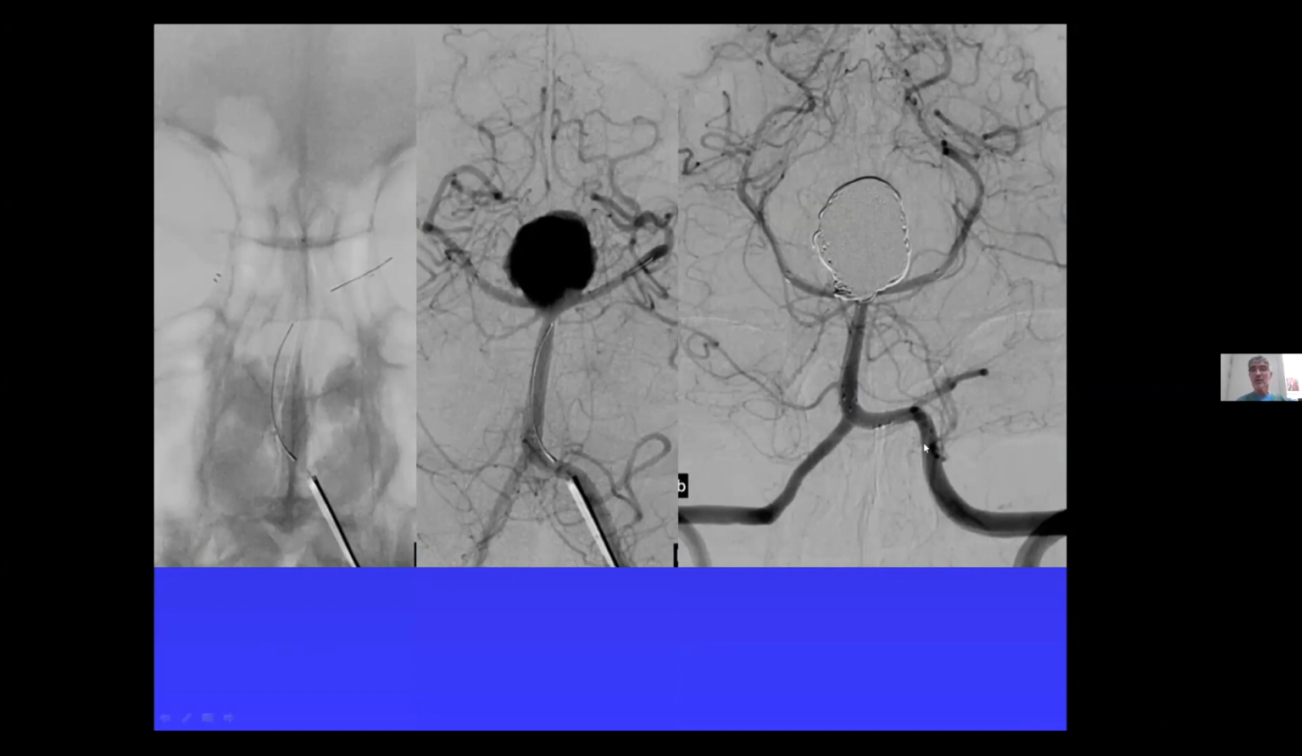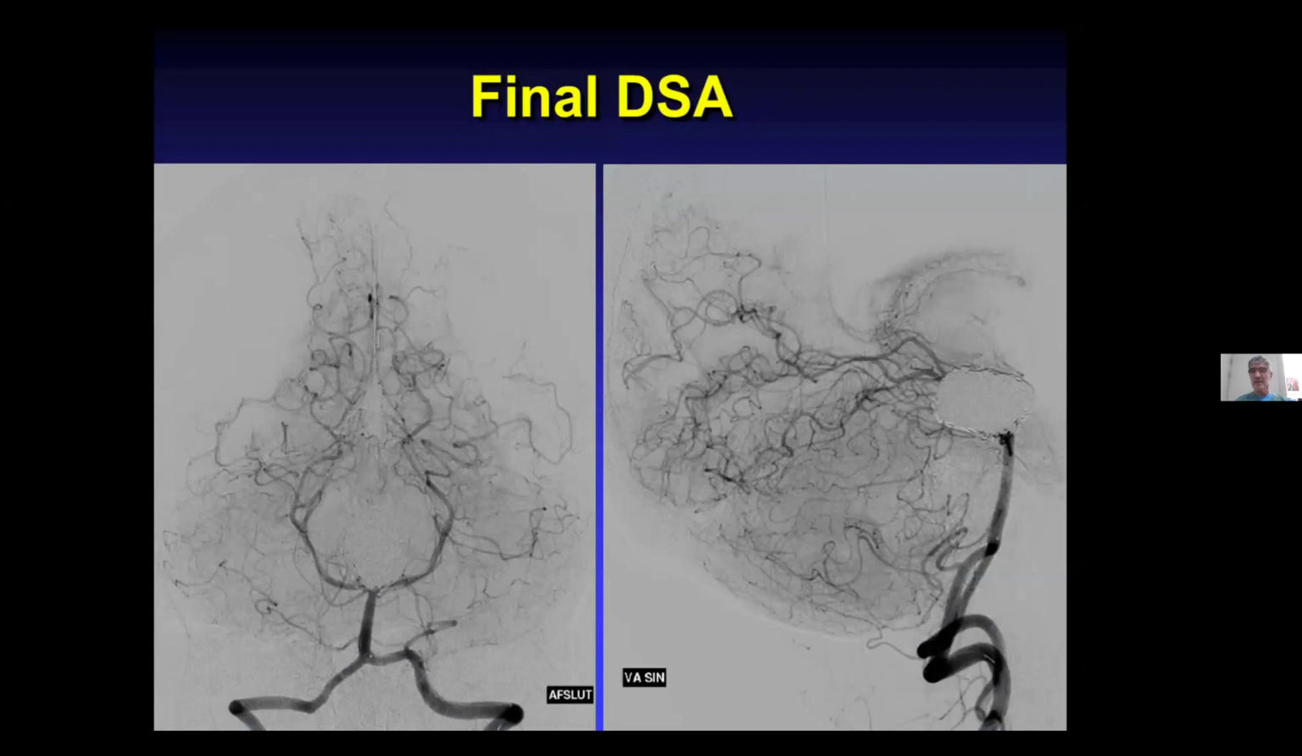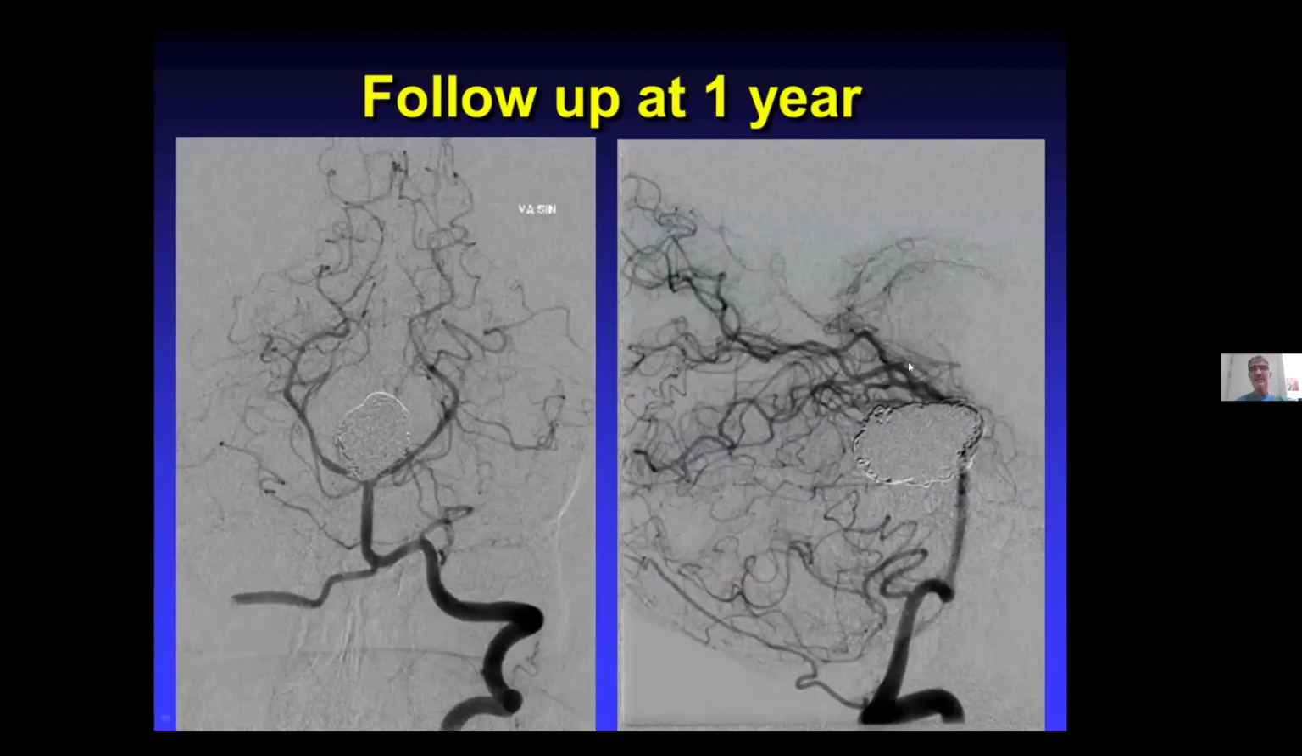Again, very good flow in all the branches afterwards, and all the perforators are open, since endovascular surgeons don't touch the perforators. We don't occlude the perforators. This is the final angiogram. Everything is open. You see here the small perforating branches. And in this case, I have 1 year follow-up, because this patient clinically recovered very well, and we didn't see any reason to do a longer follow-up when the clinical symptoms are gone.